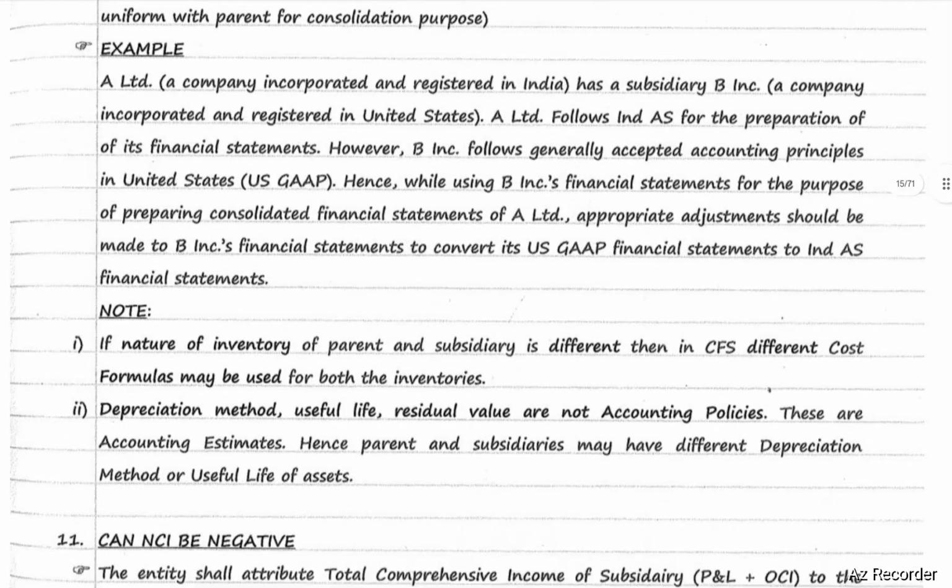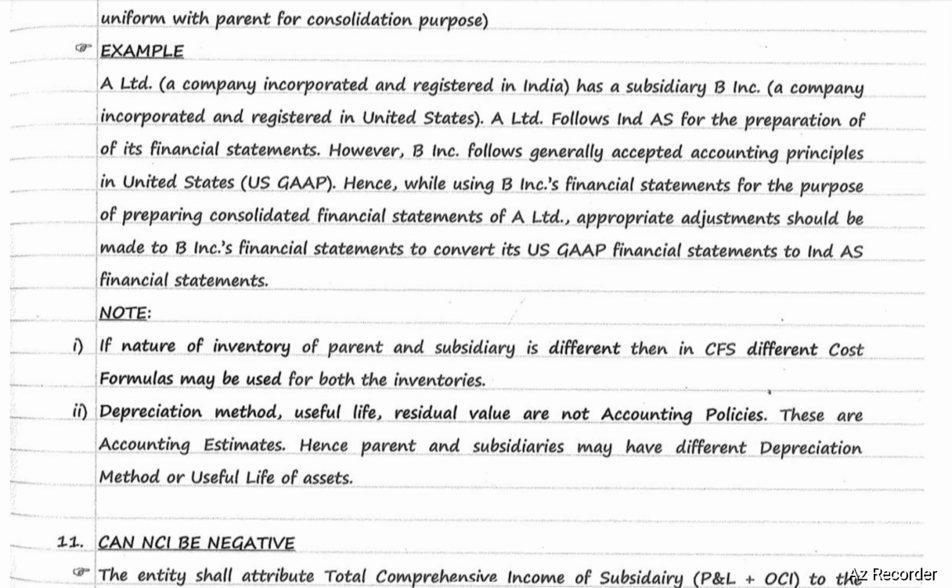If the nature of inventory of parent and subsidiary is different, then in CFS different cost formulas may be used for both the inventories. Depreciation method, useful life, residual value are not accounting policies. These are accounting estimates. Hence, parent and subsidiaries may have different depreciation method or useful life of assets.